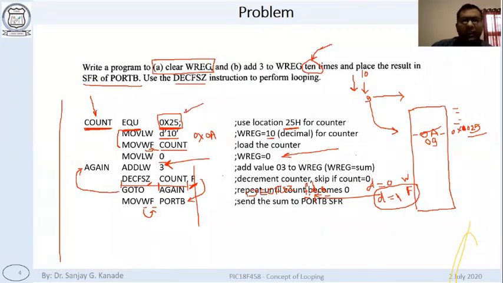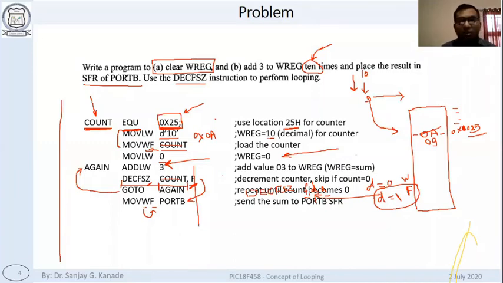You can take any address, no matter, doesn't matter. You will need just one file register address, that's it. We can have any address. But that instruction is compulsory in every problem of such type. Otherwise, instead of this count everywhere, you will have to write this number. That's it.